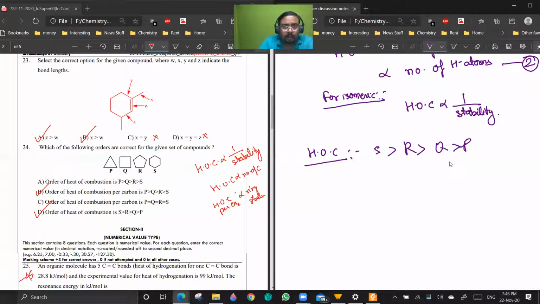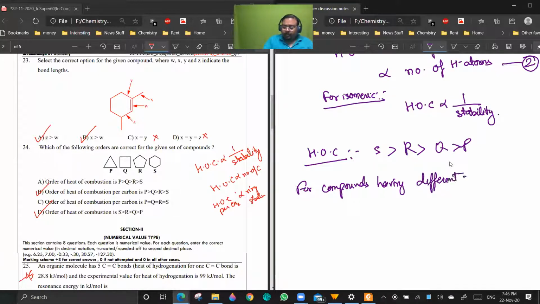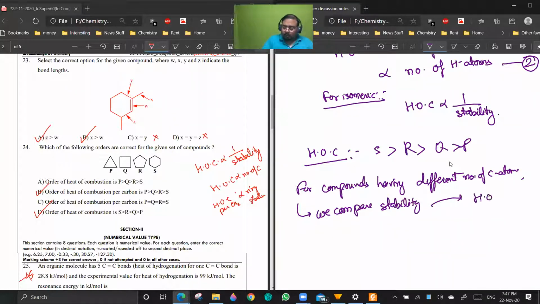So what we do is, for compounds containing different number of carbon atoms, we compare stability using heat of combustion per unit carbon. Are you getting the point?